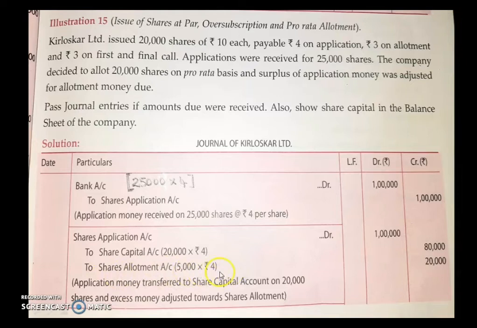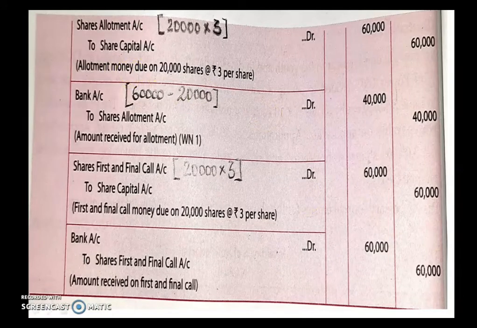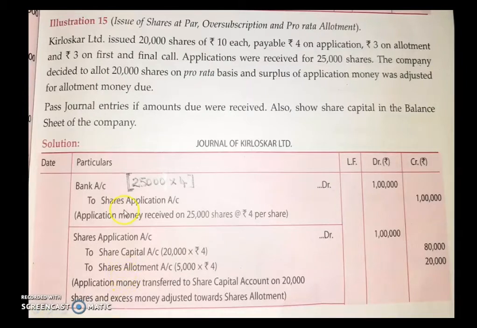So 5,000 into 4 will give you 20,000 as your total amount. I hope this is clear to you. You have adjusted the excess application, that is oversubscribed shares, to the next installment under share allotment account. So this is a case of pro rata basis of allotment. Now moving further, you can see here we have received. So due entry is passed. Sorry, these are the 2 entries related to application.